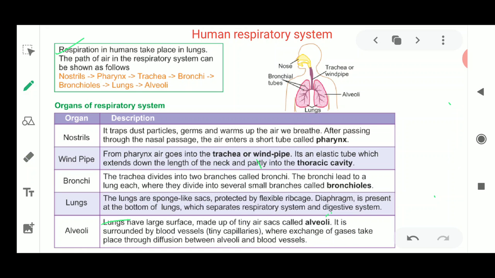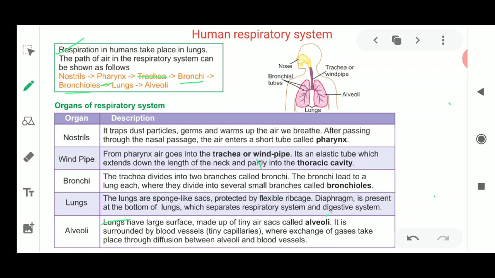We can see this easily with this small ray diagram which is drawn. When the air is present in the nostrils, it is directed towards the pharynx, then towards the tube-like structure called the trachea. This trachea is branched into two parts, the bronchi. These bronchi are further divided into small branch-like structures known as bronchioles.